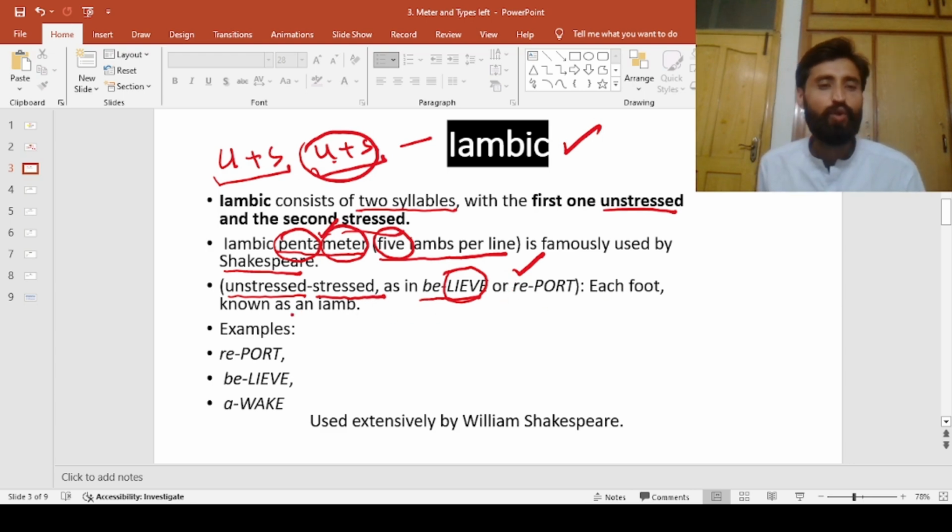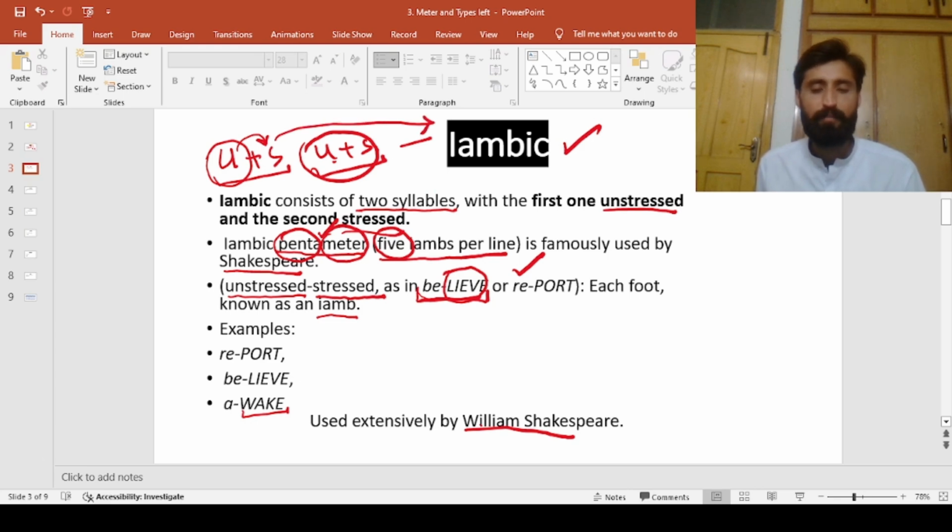Now each foot is known as an iamb, as I have discussed earlier as well. Examples are: report, believe, awake. Wake is the syllable on which we have more stress. It is more commonly used by William Shakespeare. So simply we can say that when an unstressed syllable is followed by a stressed syllable, this is what we call